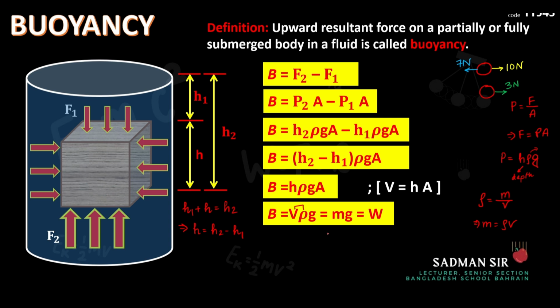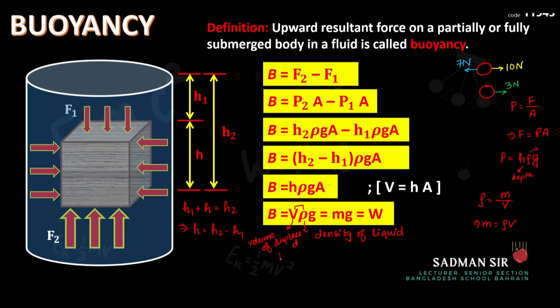Okay. Now here the rho, what is rho? Rho is the density of the liquid. Density of liquid. Here V is the volume of displaced liquid.